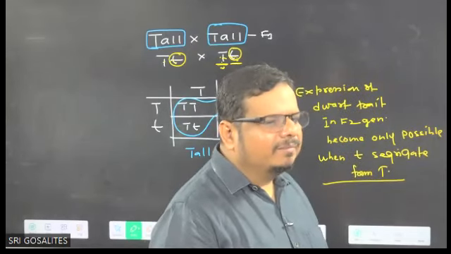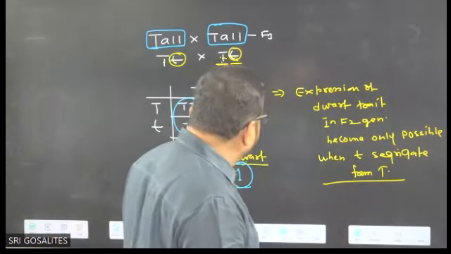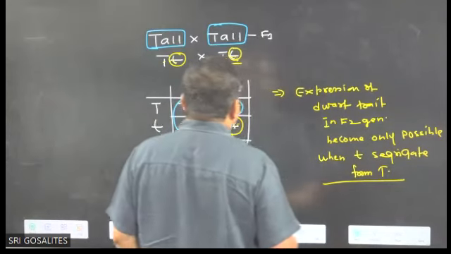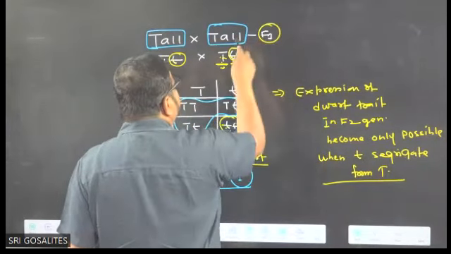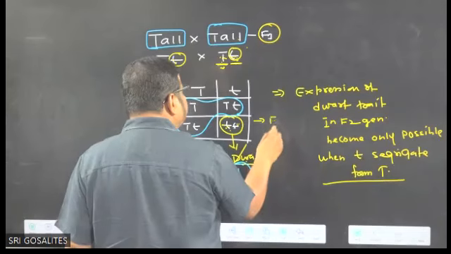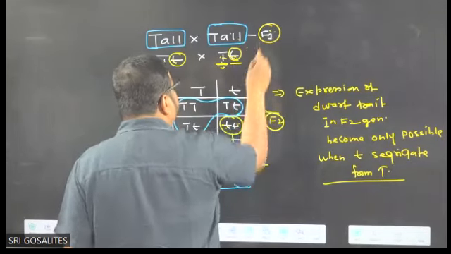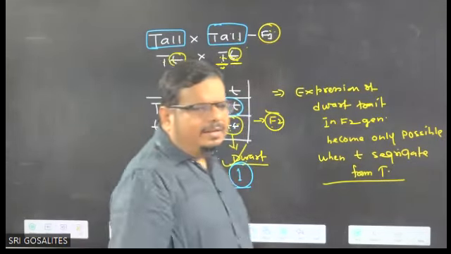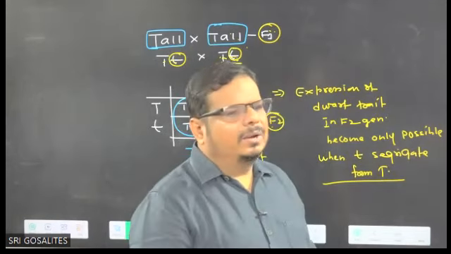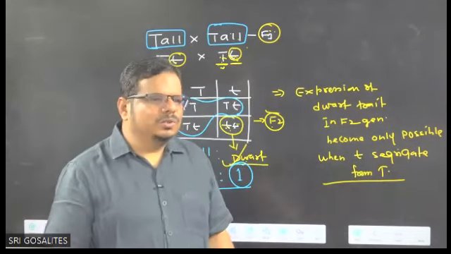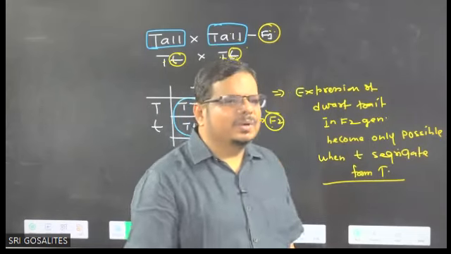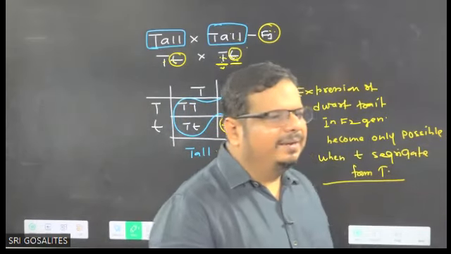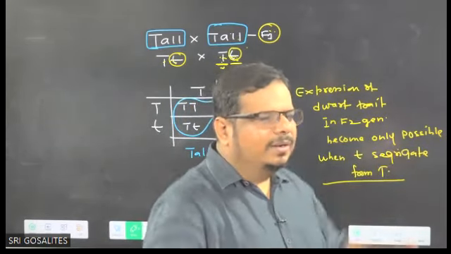Here the F1 parent is there, and here the F2 result is there. These are the F1 parents and these are the F2 result. These are the conclusions of Mendel based on the monohybrid cross. It's over.